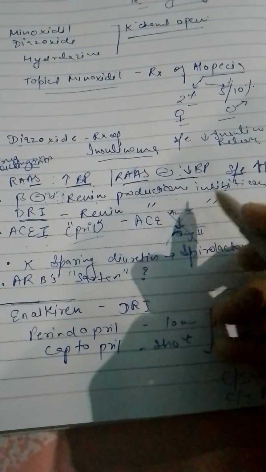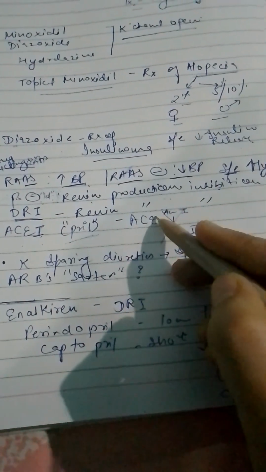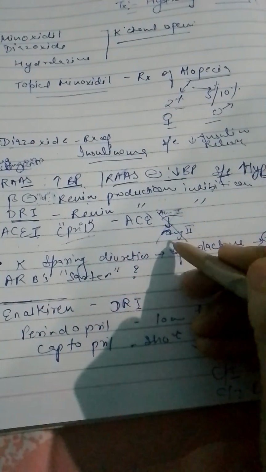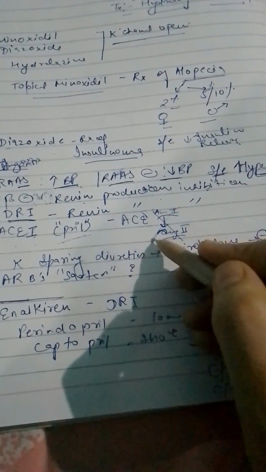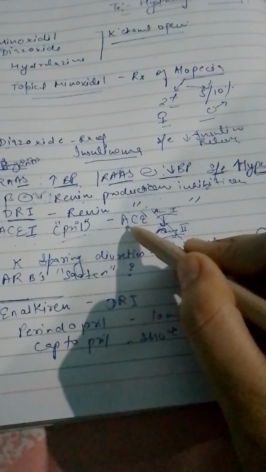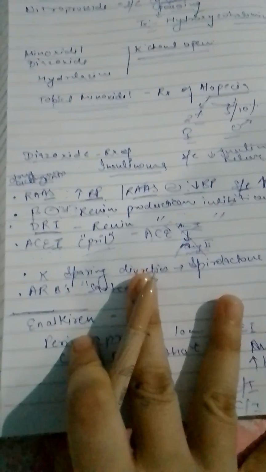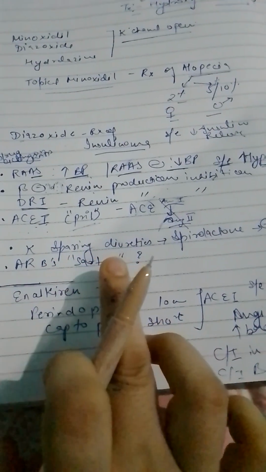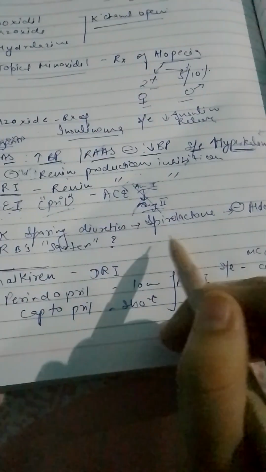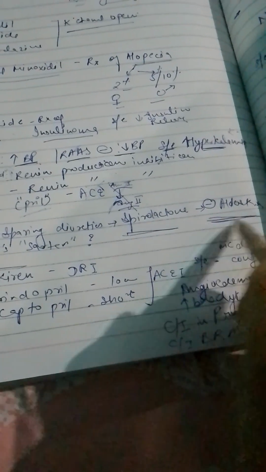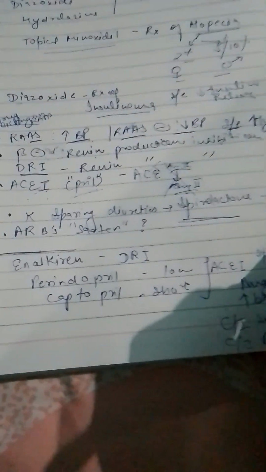What exactly they do is inhibit this process. ACE converts angiotensin 1 into angiotensin 2, but this process is inhibited when we inhibit the ACE. So ACE inhibitors can be used in hypertension. Then there are some potassium sparing diuretics, for example spironolactone, that inhibit aldosterone and in a way help in hypertension.